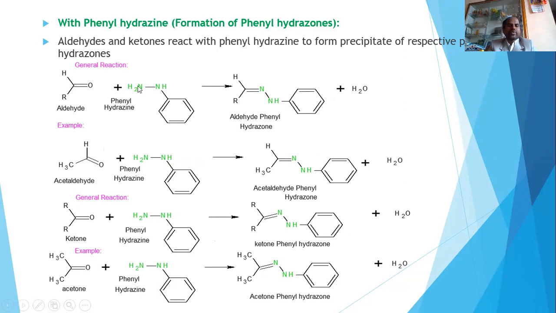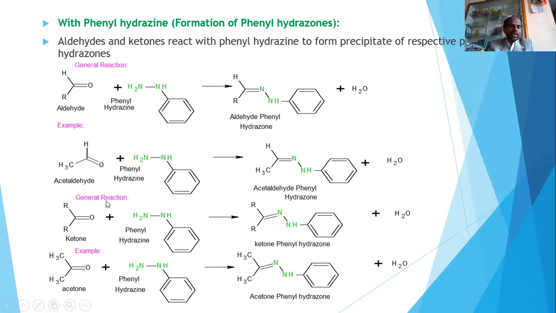When it is treated with phenyl hydrazine, this group is called phenyl and this is hydrazine, giving rise to aldehyde phenyl hydrazone as the product, and this is a precipitate, a solid, and water is eliminated. If we are taking an example, acetaldehyde is treated with phenyl hydrazine on heating, gives rise to acetaldehyde phenyl hydrazone. A solid is obtained, water goes out.